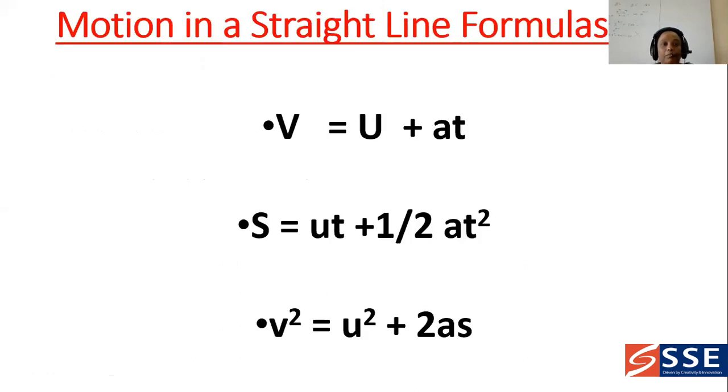And next, what are the important formulae that we can discuss while doing problems tomorrow? Motion in a straight line, what are the formulae? v is equal to u plus at, and s is equal to ut plus half at square, and v square is equal to u square plus 2as. These are the important formulae when the motion is taken in a straight line.